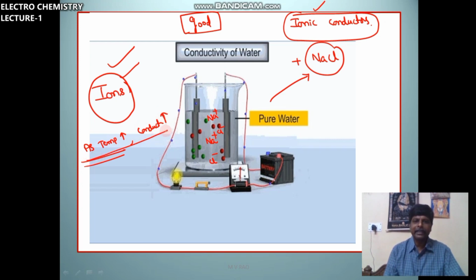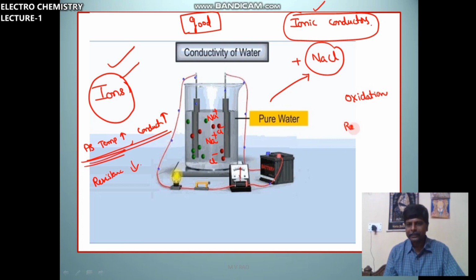As temperature increases, conductance increases and resistance decreases. Next, here at the cathode and at the anode, reactions will take place, oxidation reaction and reduction reaction.